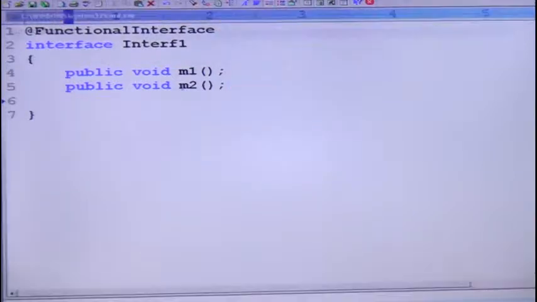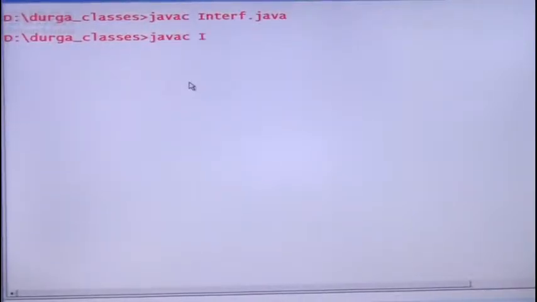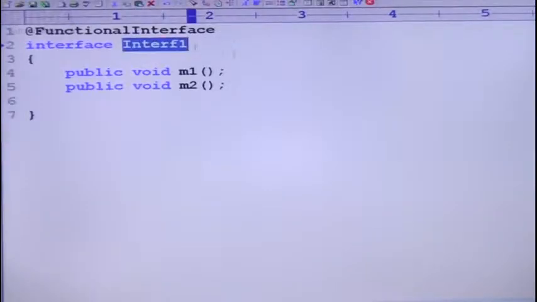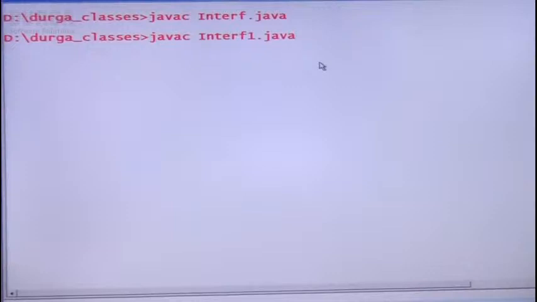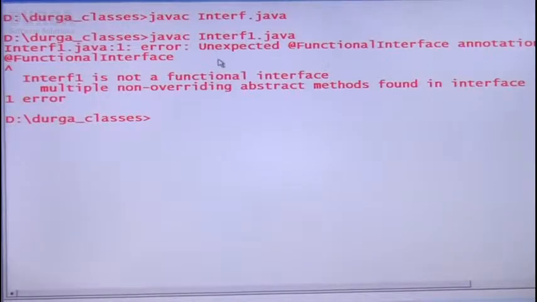Now let me compile this code, sir. javac Interrupt1.java, because I saved this one as Interrupt1. Have you observed?